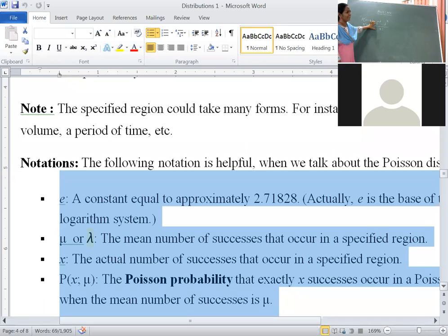For that, simply remember e to the power of minus mean number of successes, into mean number of successes to the power of the random variable, upon random variable factorial. Take down this formula, everybody. The mass function of Poisson distribution is e power minus lambda, lambda power x upon x factorial. That is enough for us.